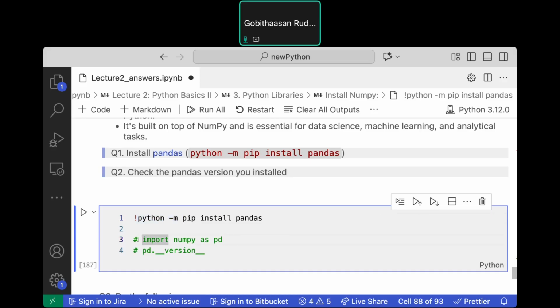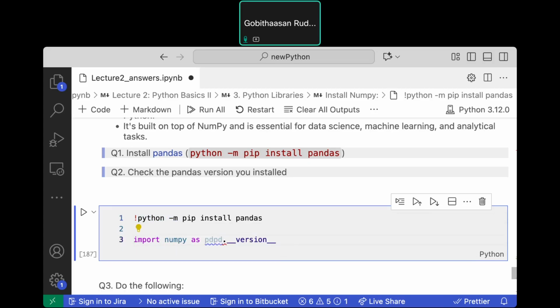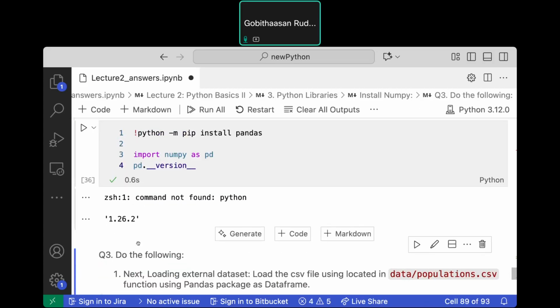And then check the version that you have. Please check what's your version.